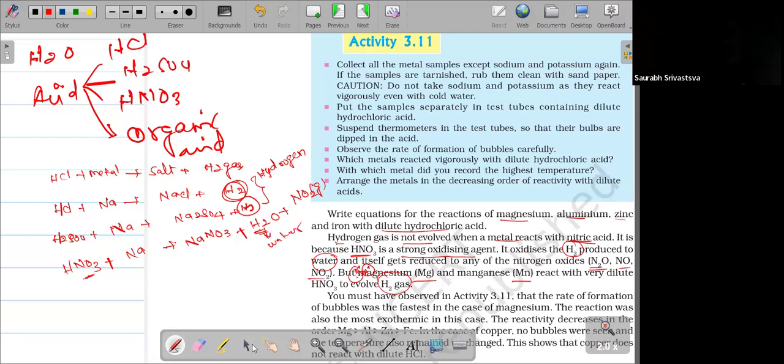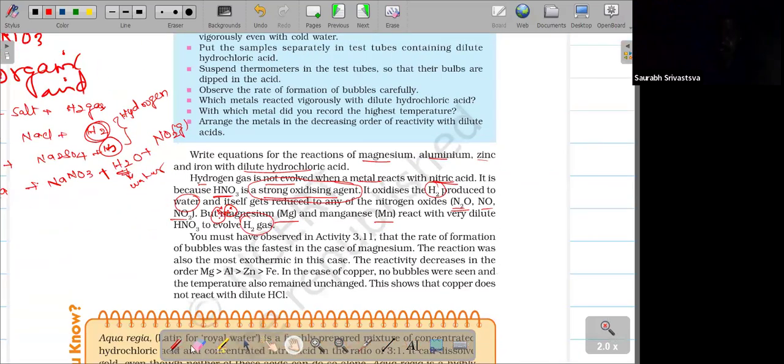Why is it water? Because HNO3 is a strong oxidizing agent. In MCQs they will ask: generally HCl reacting with a metal releases H2 gas, so why not HNO3? One of the options will be that it is a strong oxidizing agent. HNO3 is a strong oxidizing agent, that's why it won't release H2 gas. It will release water and N2O or NO gas. This is a very important keyword point.